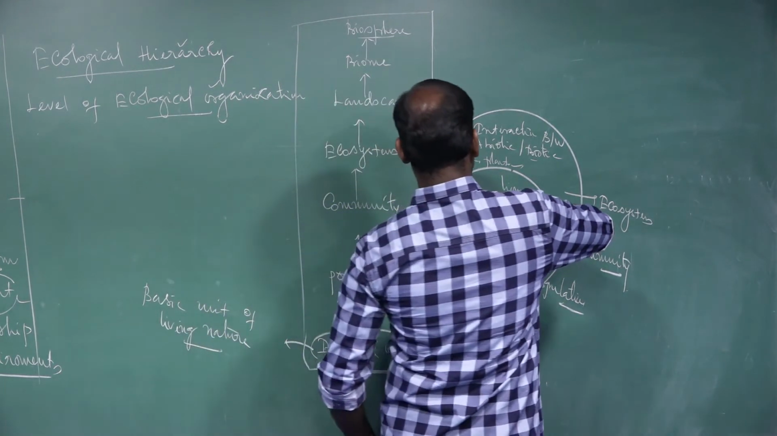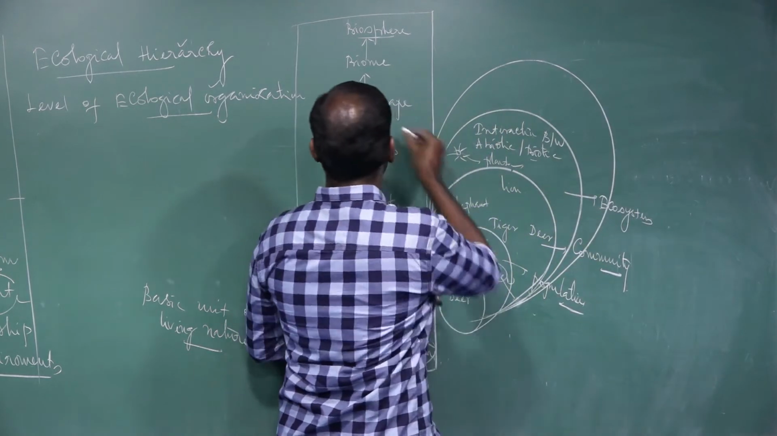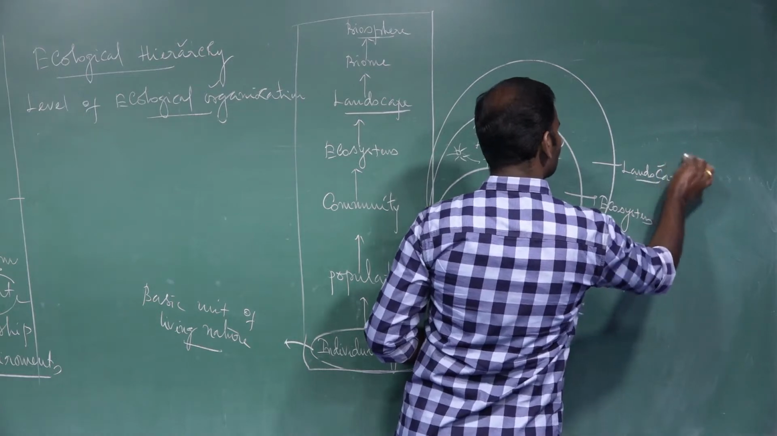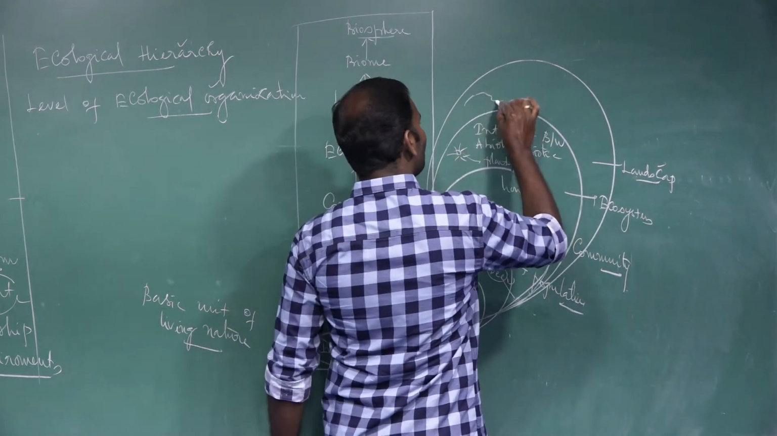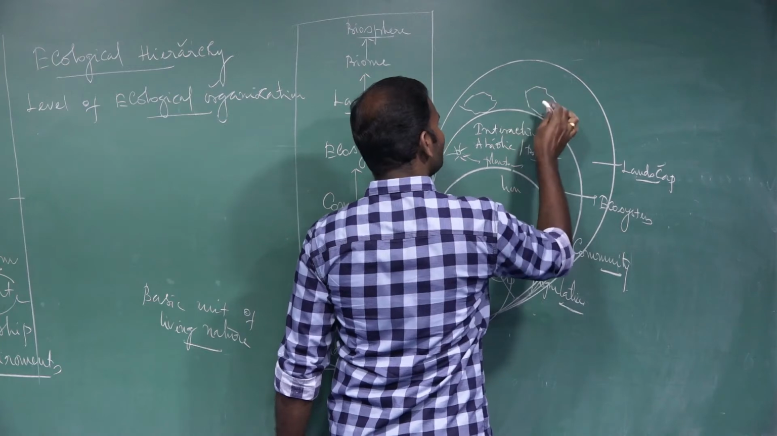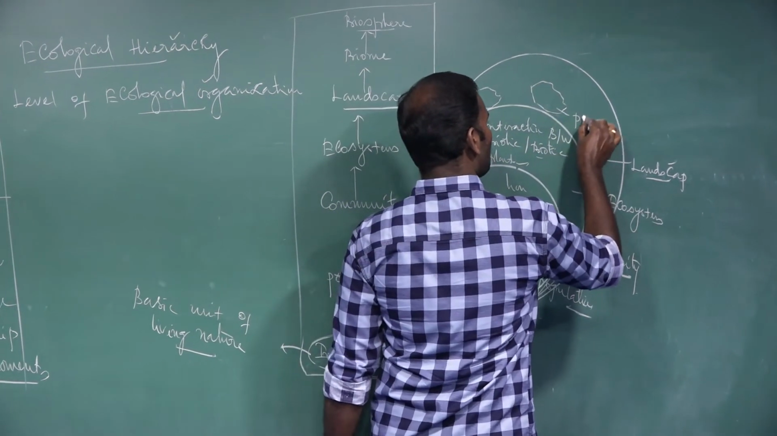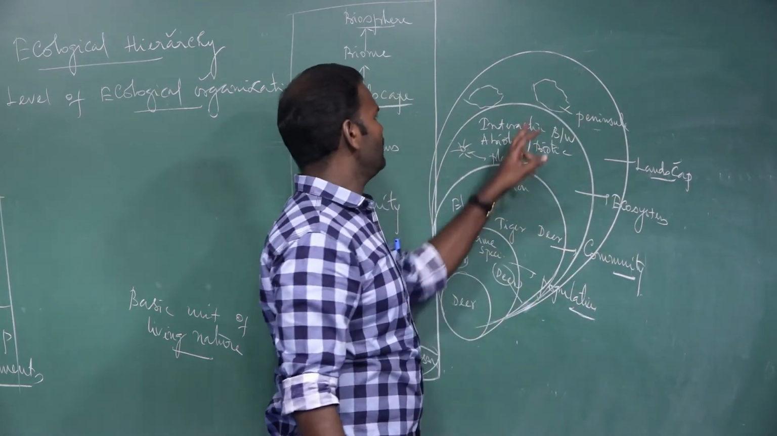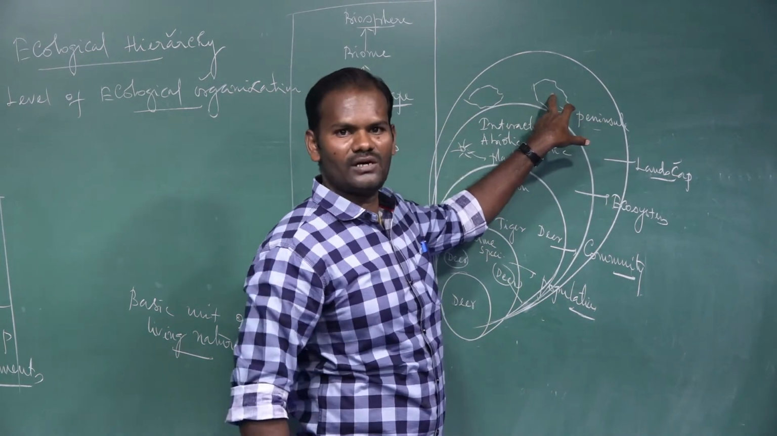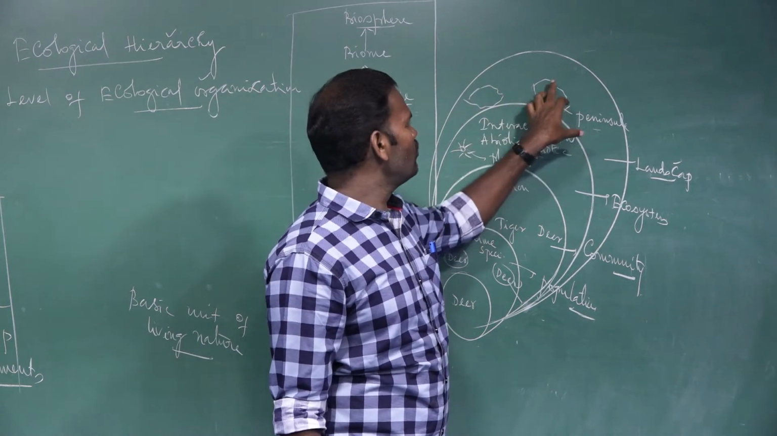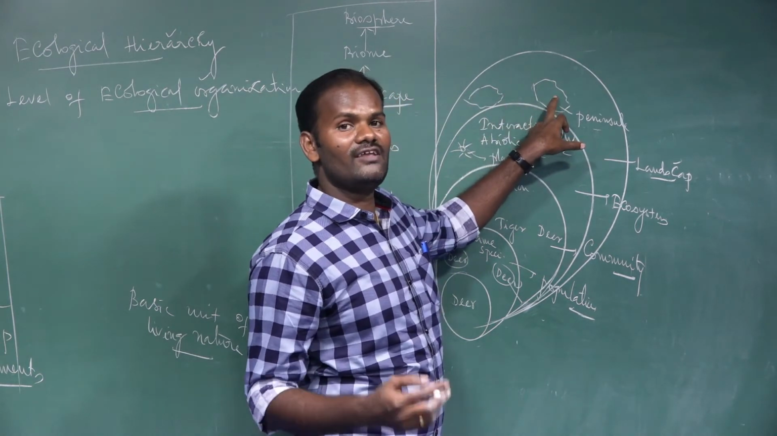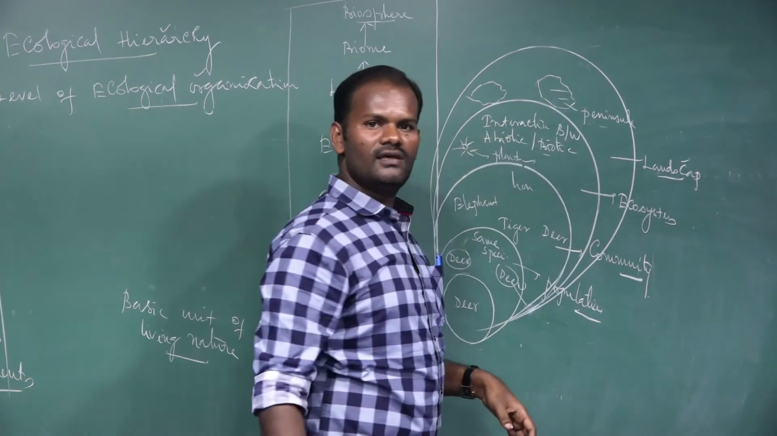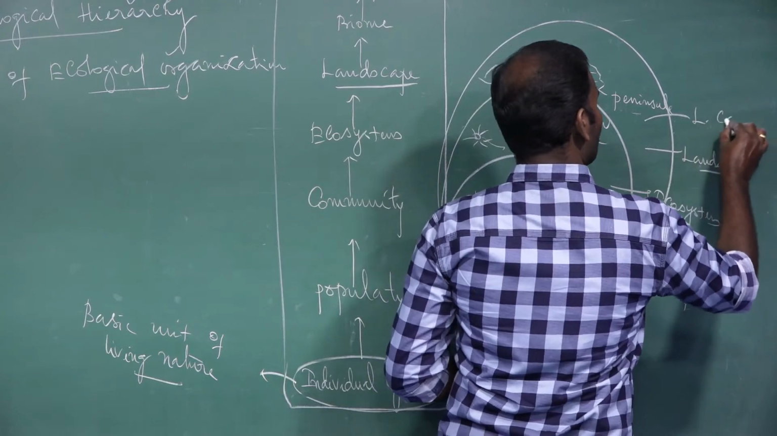Now, different ecosystems combined together form a landscape. What do you mean by landscape? It is a naturally bounded area with different ecosystems. For example, a peninsula. It is a naturally bounded area, I mean three sides of water mass and one side of land mass. That is a peninsular area. It is a natural boundary with different ecosystems: land ecosystem, water ecosystem, forest ecosystem. Everything is present. This is nothing but a landscape.